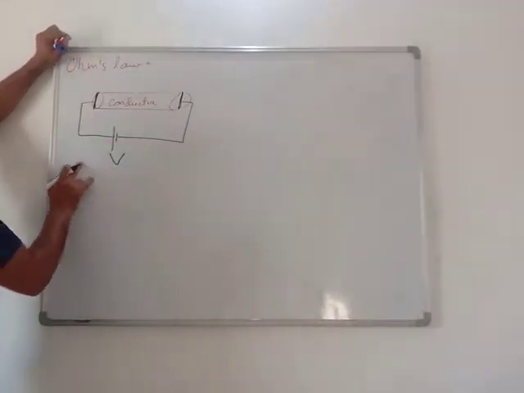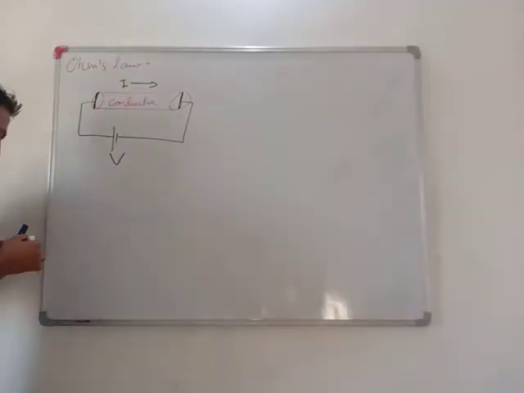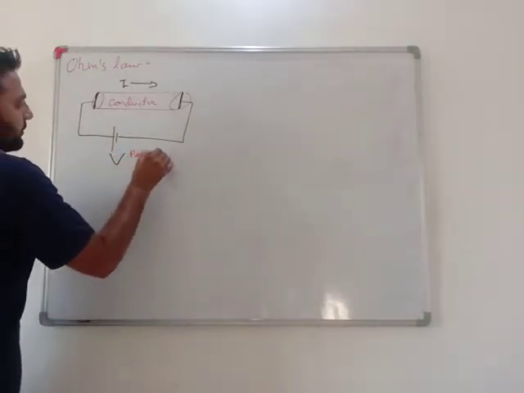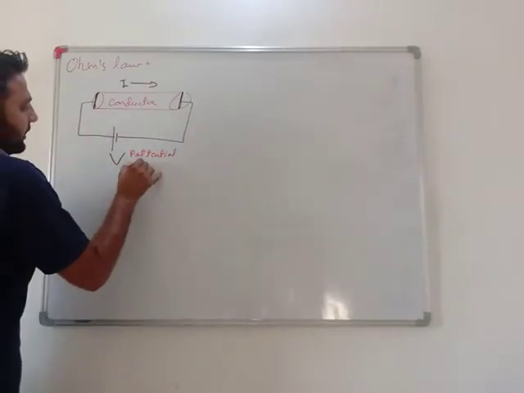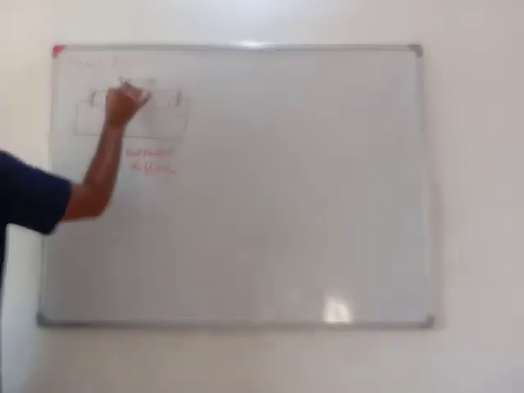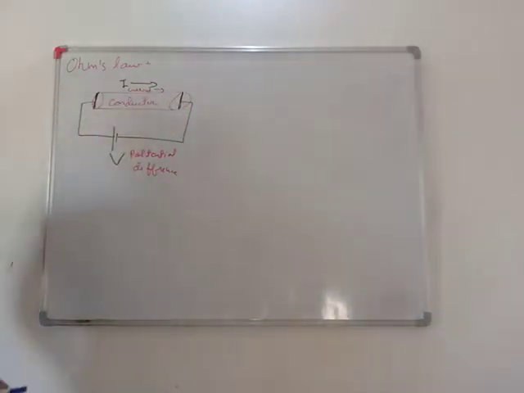When I connect this battery and the circuit is complete, I came to know that current is flowing in this. This is the potential difference and this is the current flowing in the conductor.